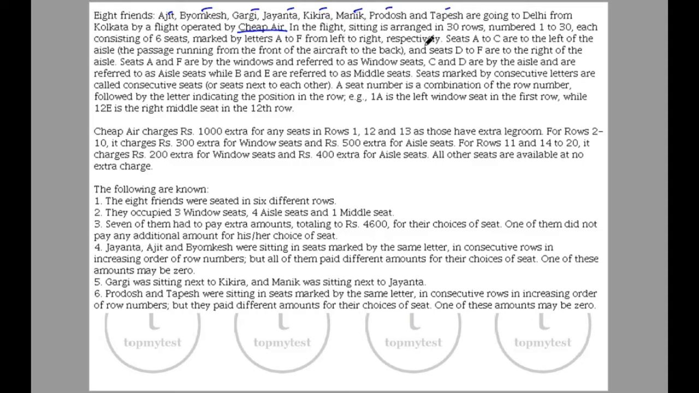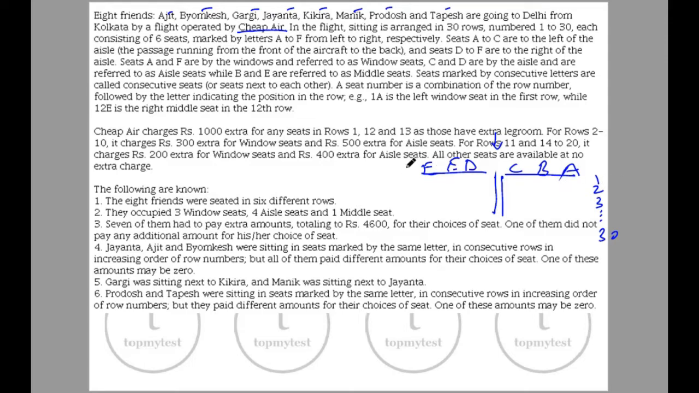In a flight, seating is arranged in 30 rows, numbered 1 to 30, each consisting of 6 seats marked by letters A to F from left to right, respectively. Seats A to C are on the left of aisle, the passage running from the front of the aircraft to the back. Okay, so it's something like this. So on this side you have A, B, C, D, E, F. So if you are looking from here, this is left, this is right. Okay, so you have 1, 2, 3 till 30. So this is roughly the arrangement. This is your aisle.